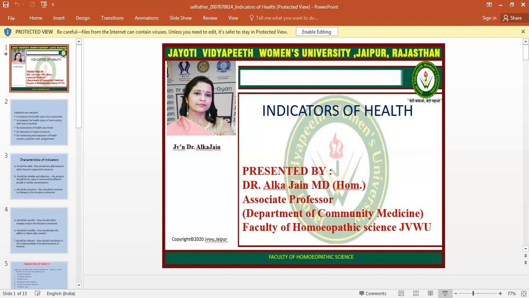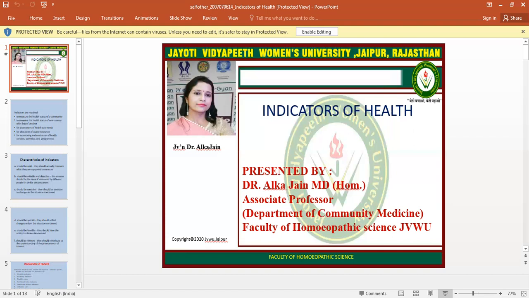Morbidity indicators means disease, illness. Next are disability rates, nutritional status indicators, healthcare delivery indicators, utilization rates, indicators of social and mental health, environmental indicators, socio-economic indicators, health policy indicators, indicators of quality of life, and many other indicators.